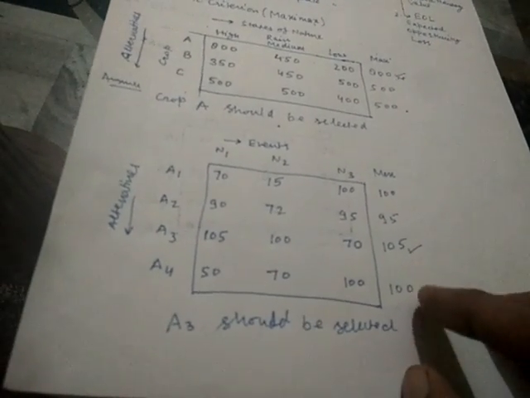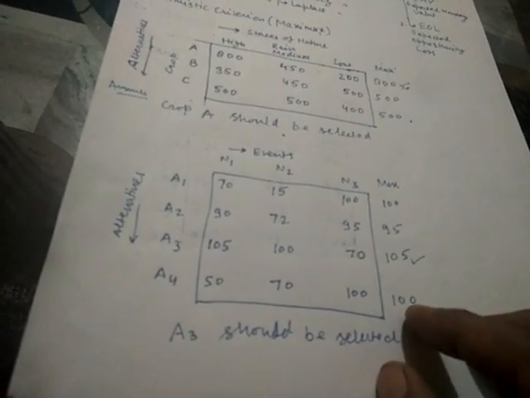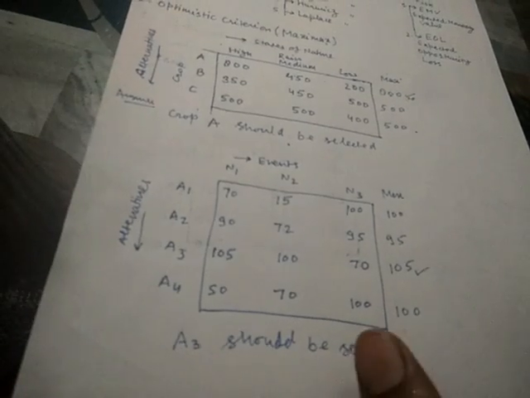So we would suggest that A3 or A4 can be selected. Getting my point? If in the maximum column you are getting two or more same maximum values, for example 105 here and 105 here, in that case you will suggest that there would be an alternative course of action to be selected. So you will write A3 or A4 should be selected.